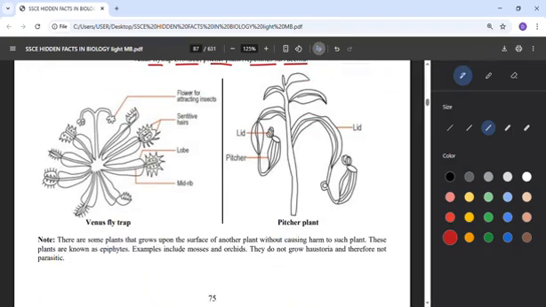So you can see the flower. They are using it to attract insects. This part here is very sensitive, so sensitive that once there are insects, they are ready to trap that insect.